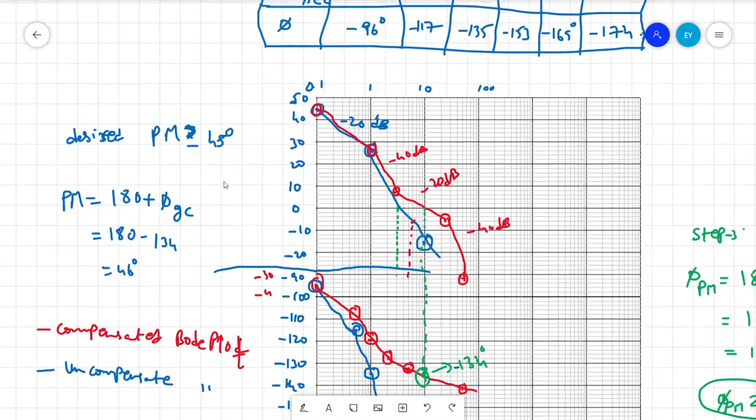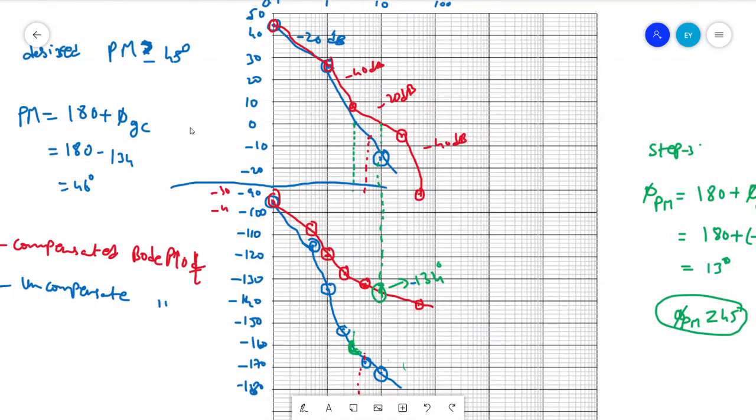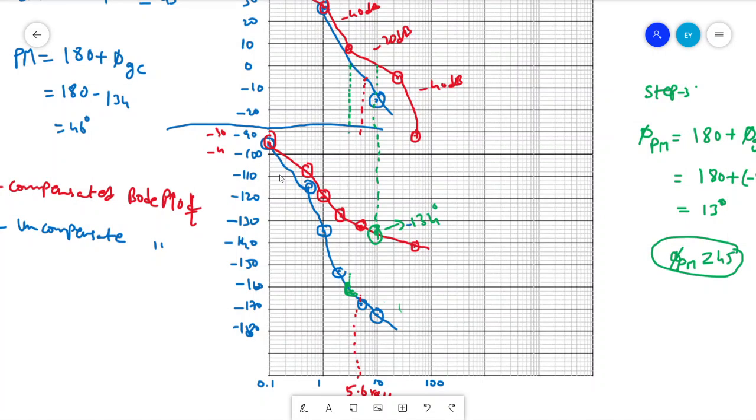So this is how we get a lead compensator using a Bode plot. This blue one is the initial open loop system, and when you introduce the lead compensator, the plot you get is the red plot, which satisfies the desired specifications.